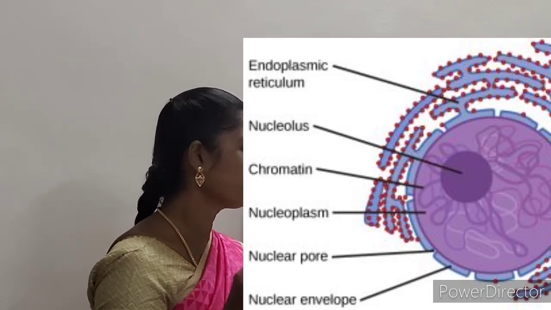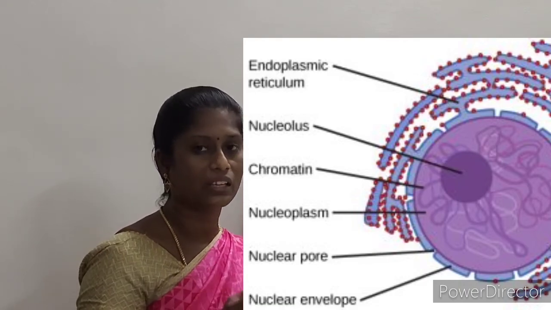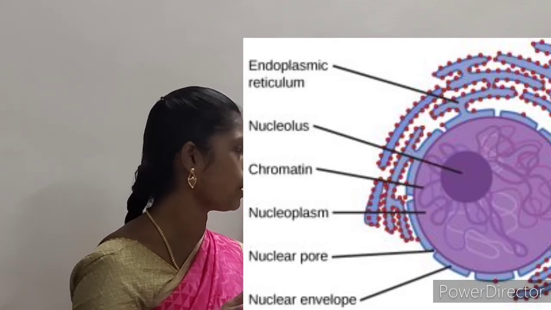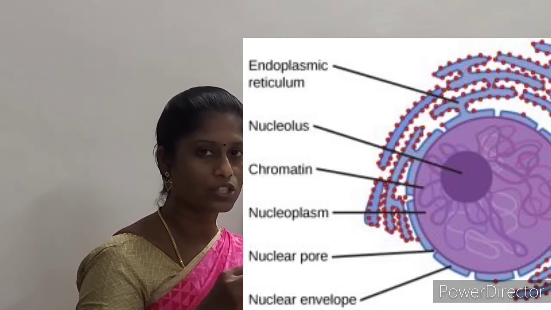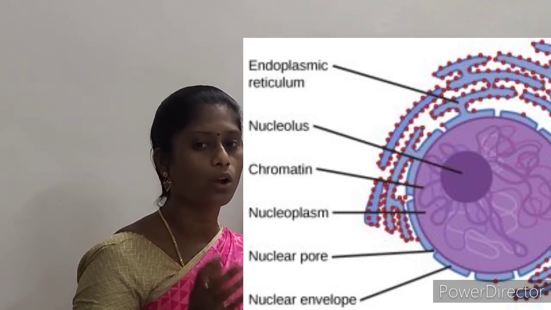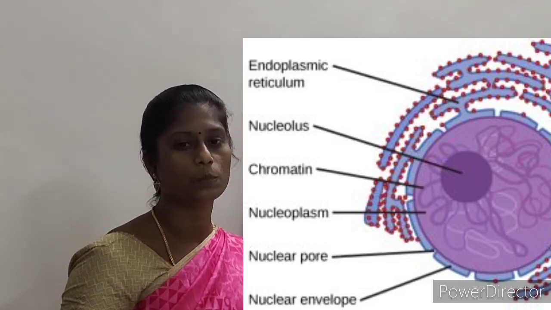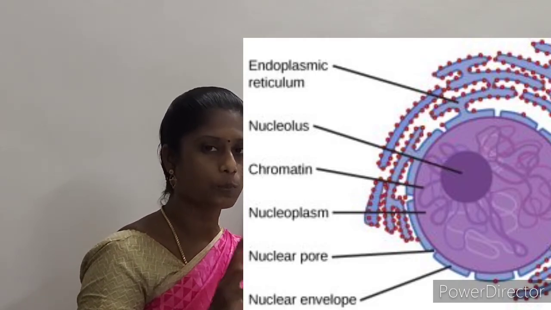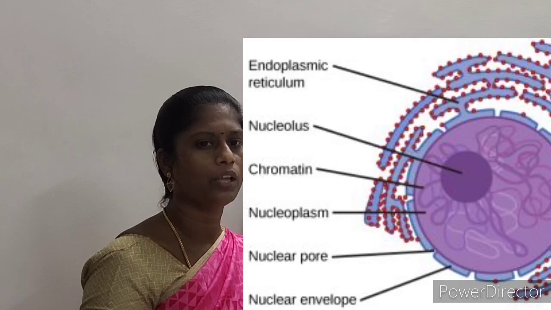So what is annuli? Annuli are the circular structures that surround the nuclear pores. Now, the pore and the annuli, these both together form what? The pore complex. And the next is called the perinuclear space. What is the perinuclear space? The space between the two membranes, that is, the inner and the outer. The space between the two membranes is called the perinuclear space.